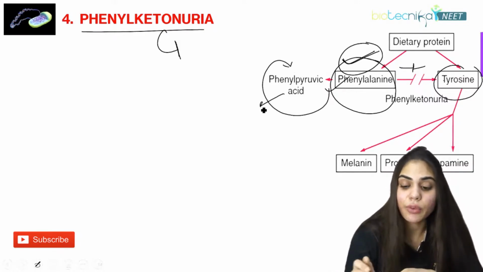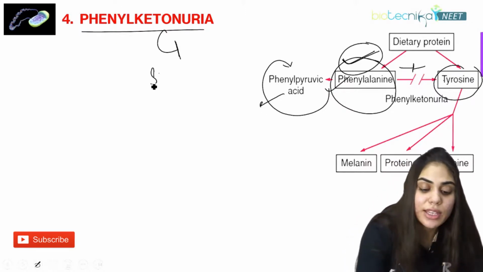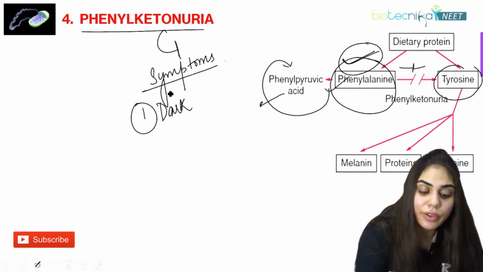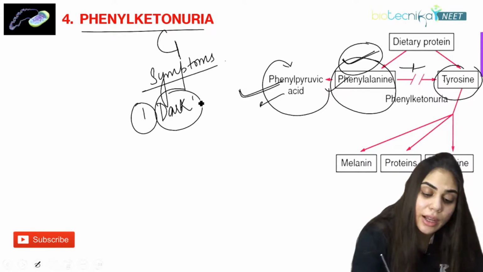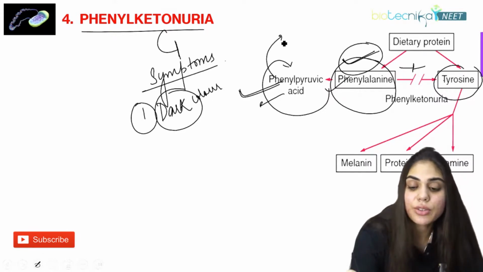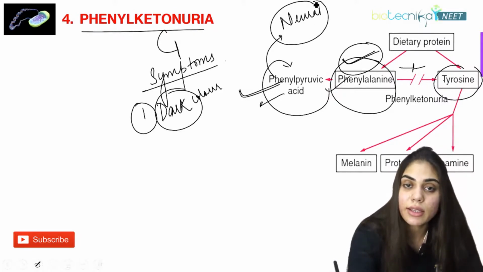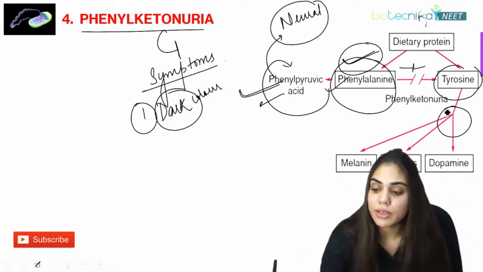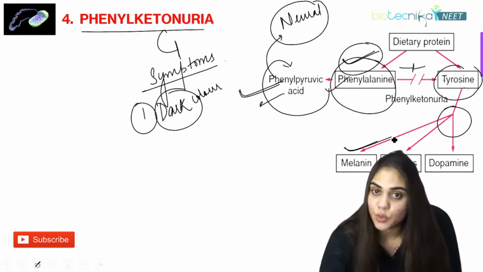When this phenylpyruvic acid is accumulated in the body in larger amounts, you may have several symptoms. What are the symptoms? You may see a dark color in your urine. If the phenylpyruvic acid is higher in amount, the urine color will be dark. Now, if it reaches the brain, that is neural tissue, it may also lead to a condition called mental retardation. You can also see in the diagram that tyrosine is converted to melanin, the pigment responsible for hair color as well as skin color.